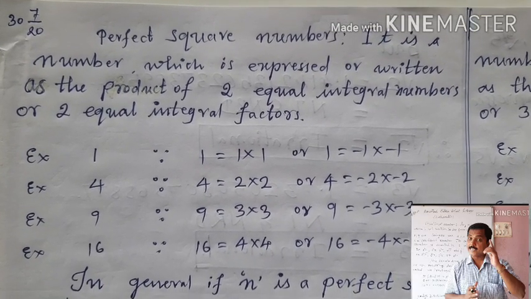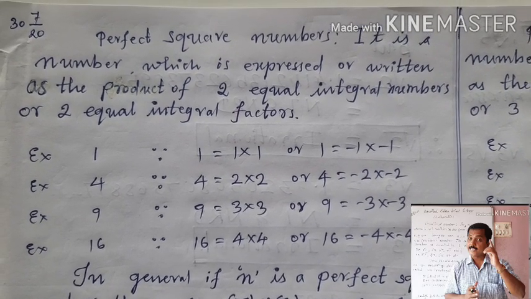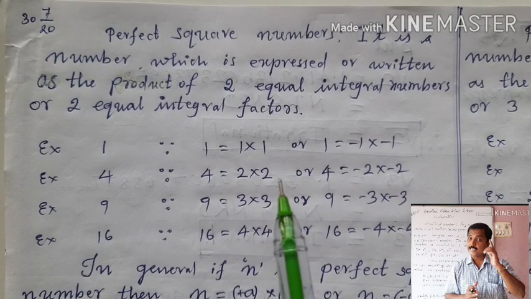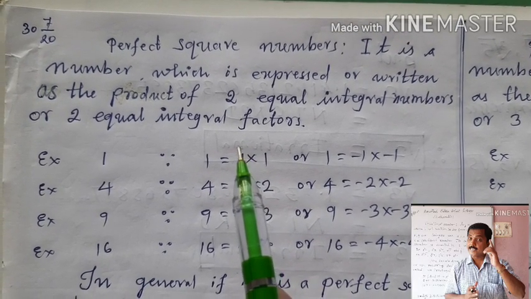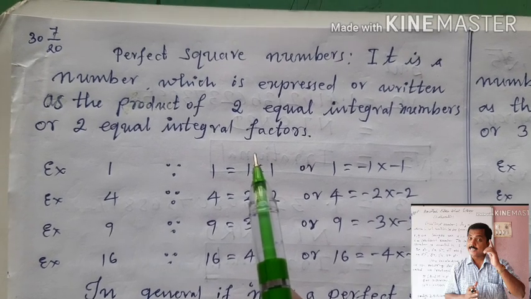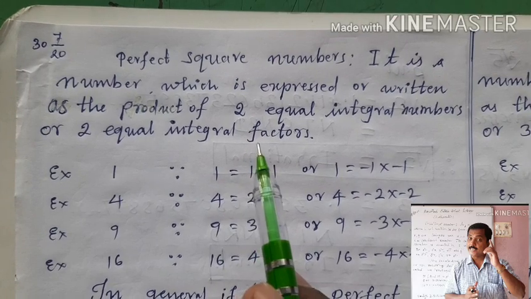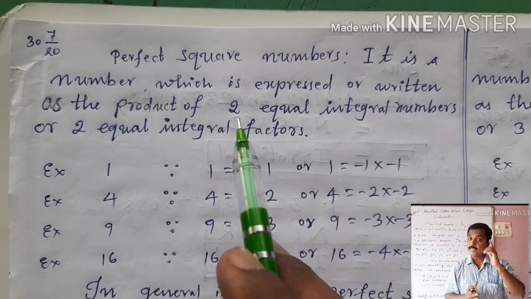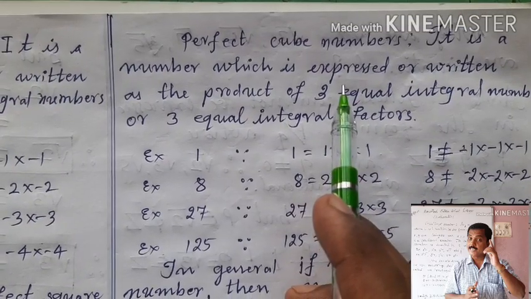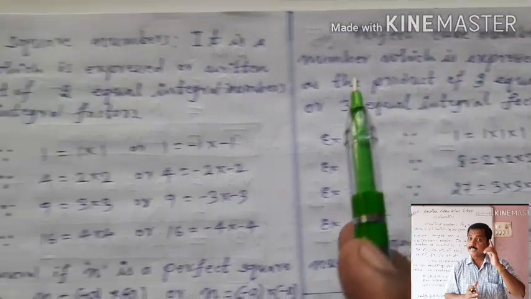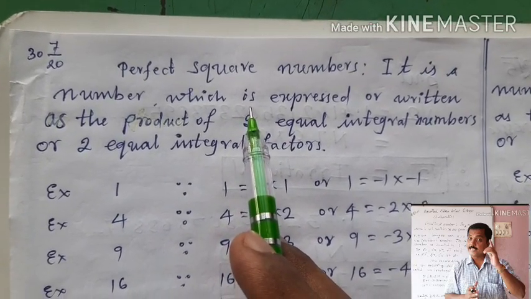So far, we have studied about the different types of numbers like natural numbers, whole numbers, integers, rational numbers, irrational numbers, and real numbers, etc. Is it not? But today, children, let us learn about perfect square numbers and their square roots. Okay? To begin with, let me start with the perfect square number.